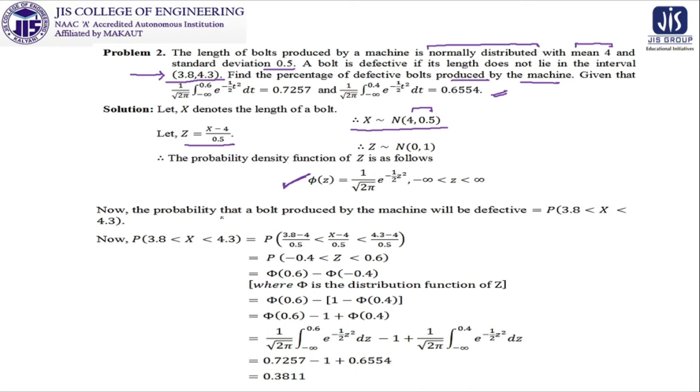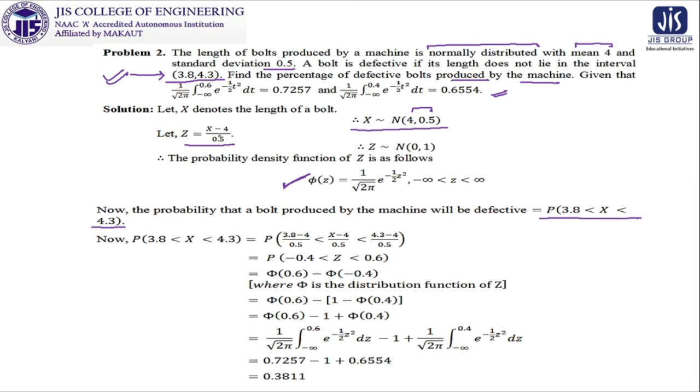Now we need the probability that the bolt produced by the machine will be defective, meaning we need p where x lies from 3.4 to 3.8 to 4.3. Already we have discussed this before completing the question. So these observations are very much required for being competent enough in solving the problems. After that, merely the calculations are remaining: 3.8, 4.3.